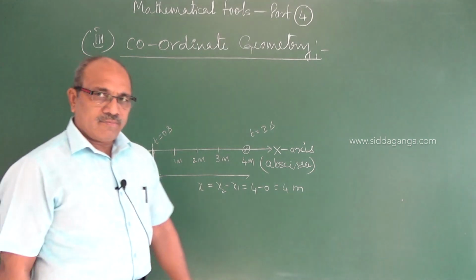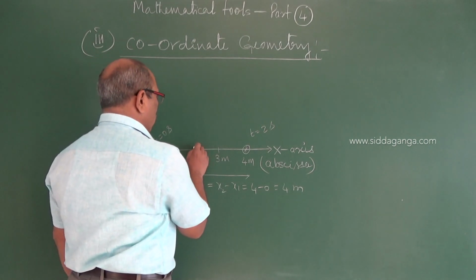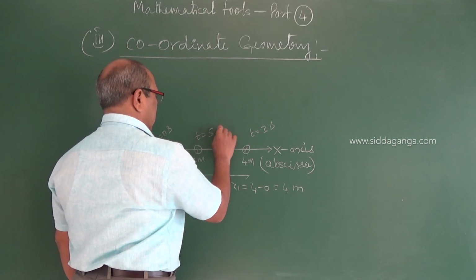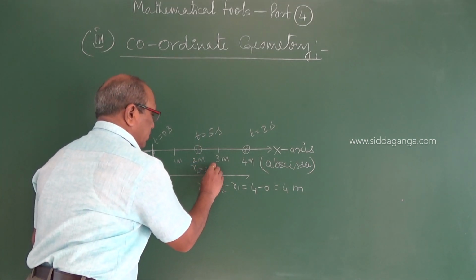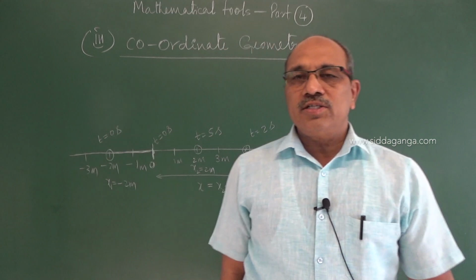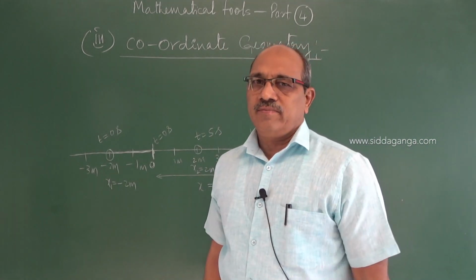After a certain time, at t equal to 5 seconds, if the particle has reached x2 equal to 2 meter, then how do we find the distance covered?